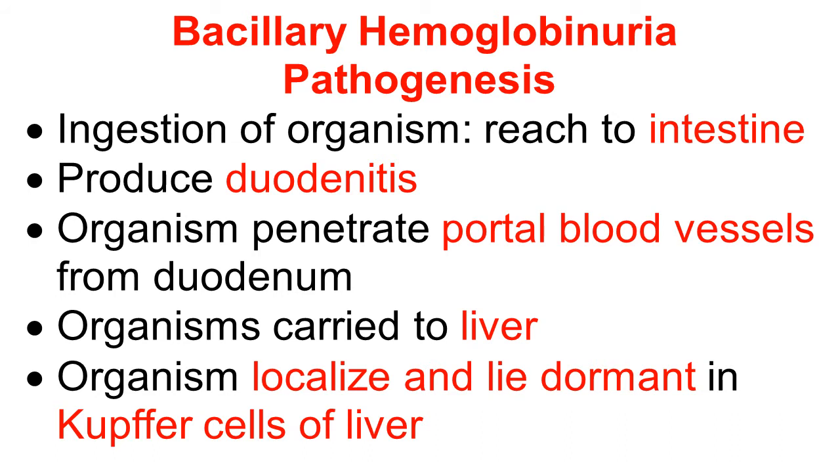From the duodenum, the organism enters the portal blood vessels. All these nutrients and infective particles have to go to the portal blood vessels. Through the portal blood vessels, the organisms are carried to the liver, and in the liver, the organism localizes and lies dormant in the Kupffer cells of the liver. Importantly, the organism localizes and lies dormant in the Kupffer cells of the liver.